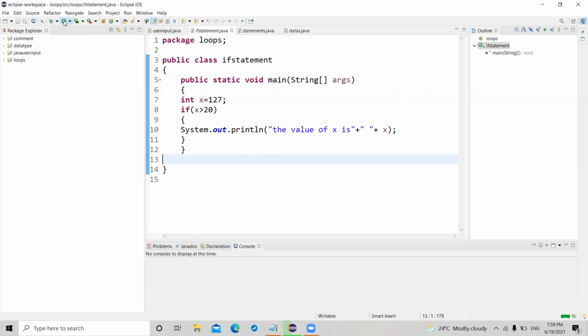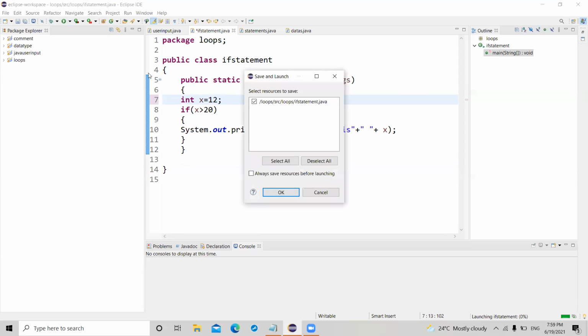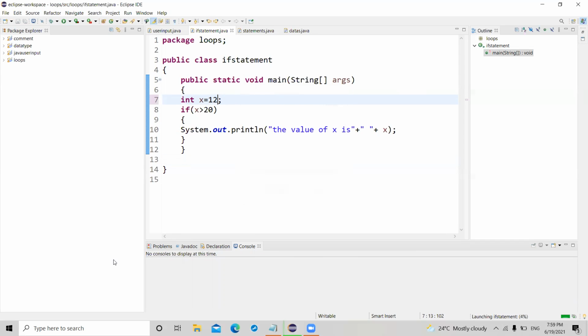When you run this program, you will get the output, that is, the value of x is 127. If I give x a value less than 20 and run this, you won't get any statement. You can see here. Or if you give another statement 2, that if this condition is false, statement 2 will execute, then statement 2 will execute here. But I didn't give any statement 2, that's why there is no output.